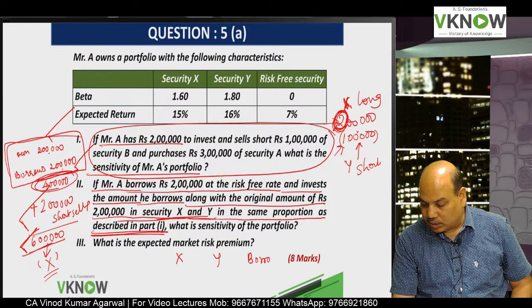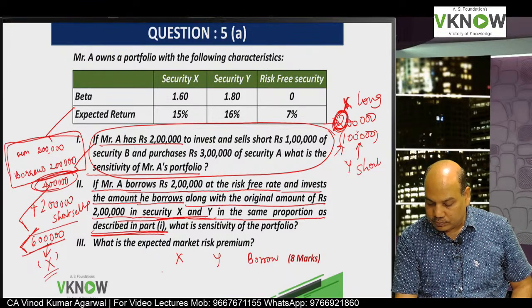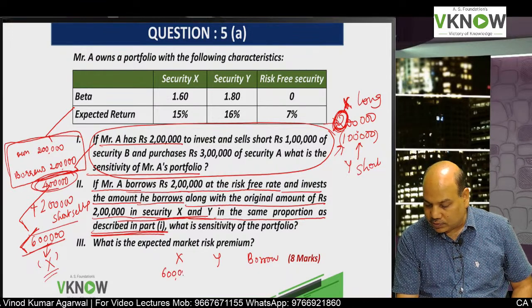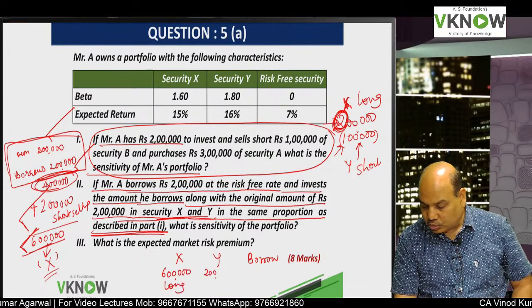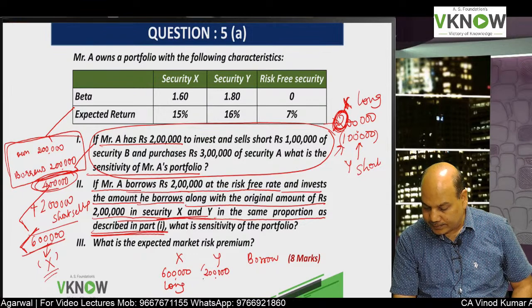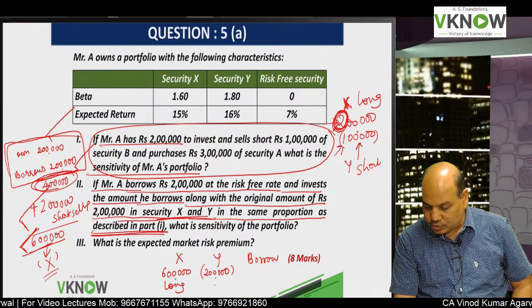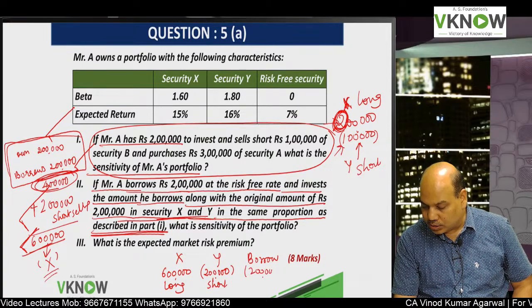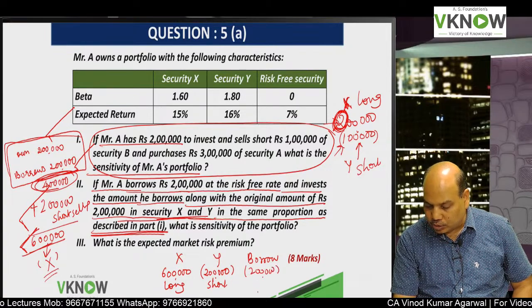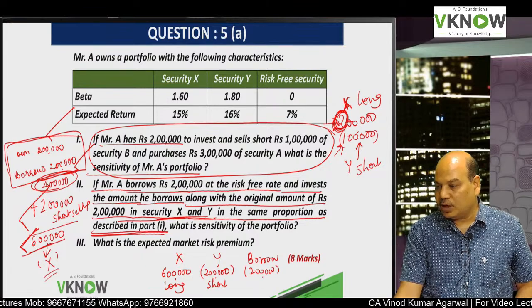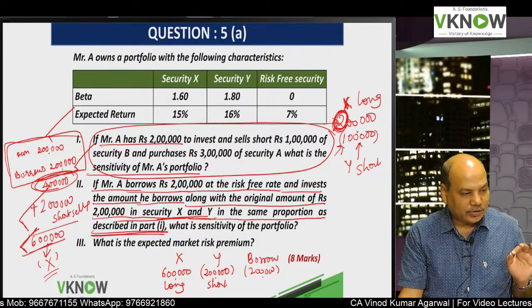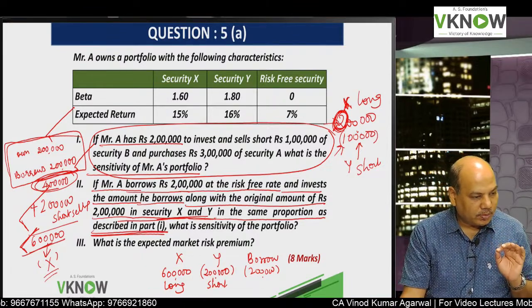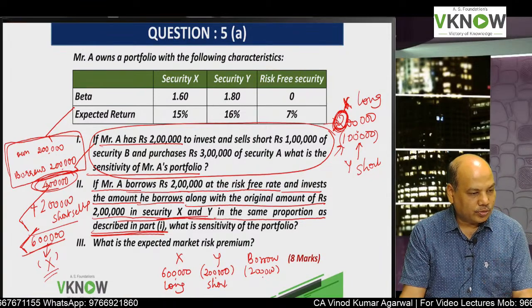So my amounts will be as follows. 6 lakh rupees invested in X, long position. 2 lakh rupees short position in Y, and 2 lakh rupees I will borrow. So this will be my portfolio in the second situation.